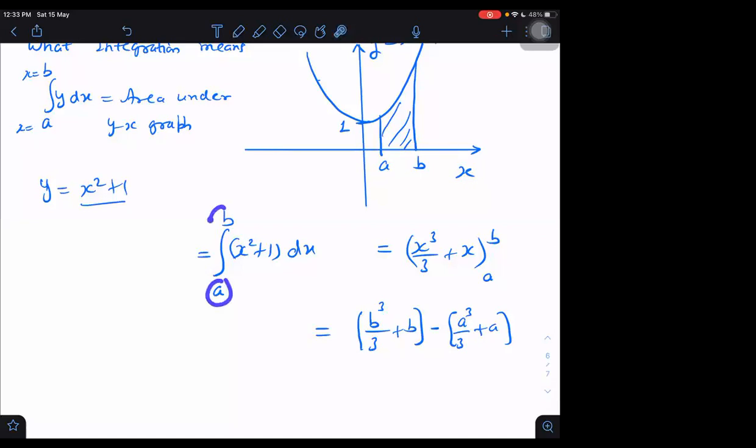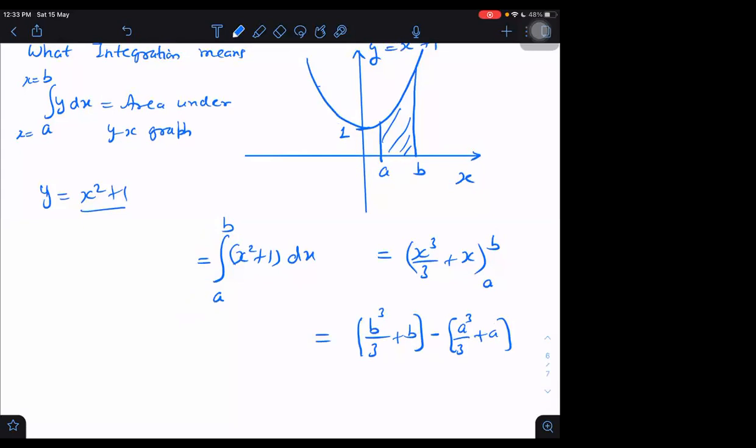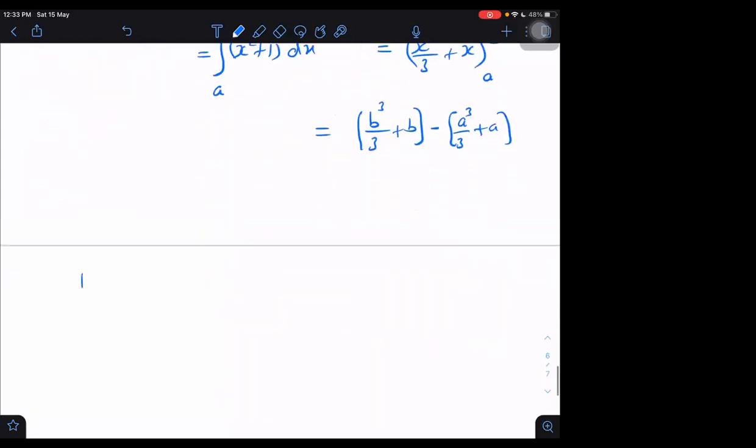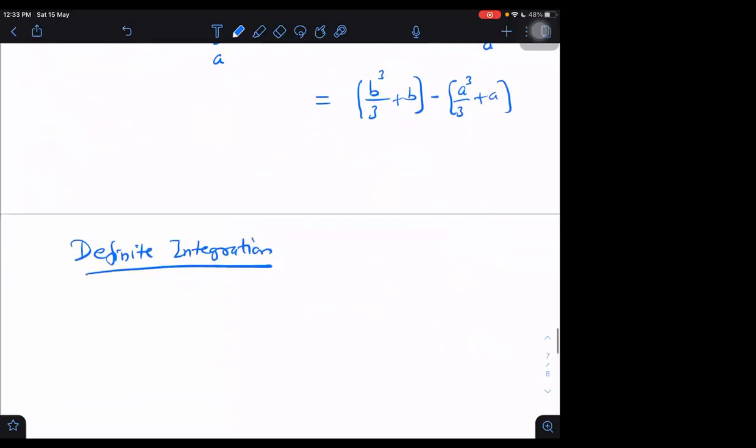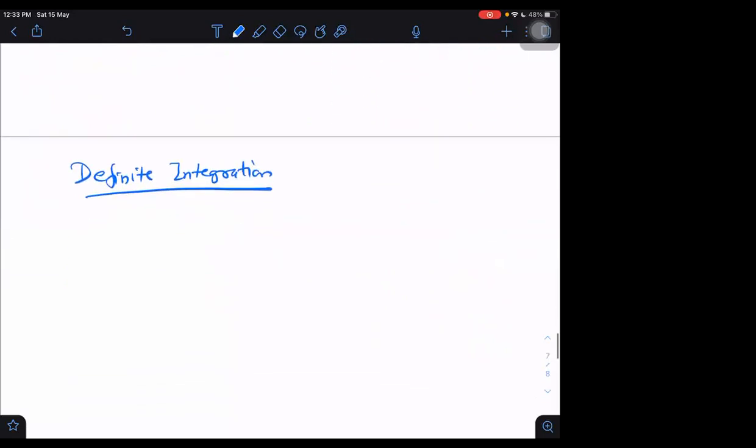There is a name for this. When we take such limits, that I have to take area only from a to b, we call such integration, for which we give the limits, definite integration. There is no difference in the formula of definite integration and in